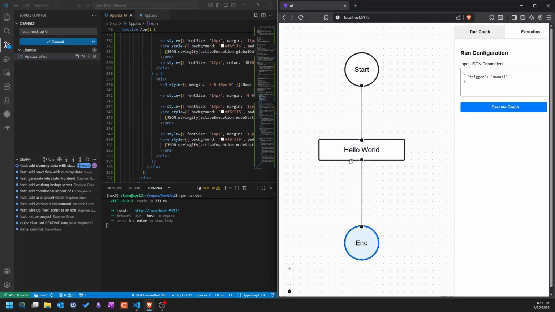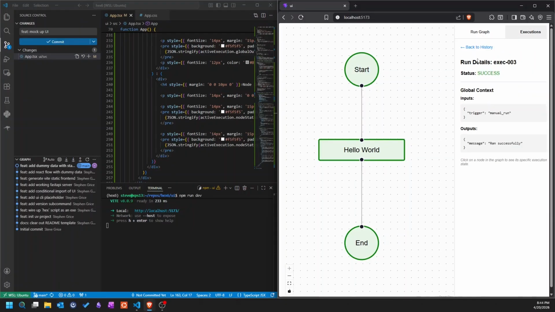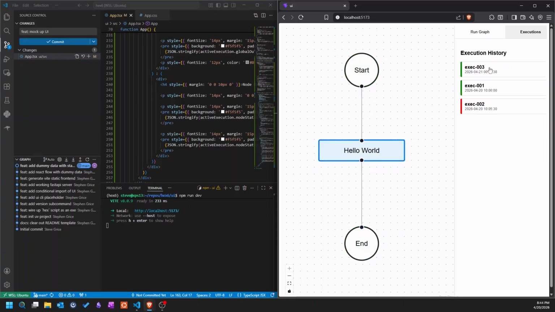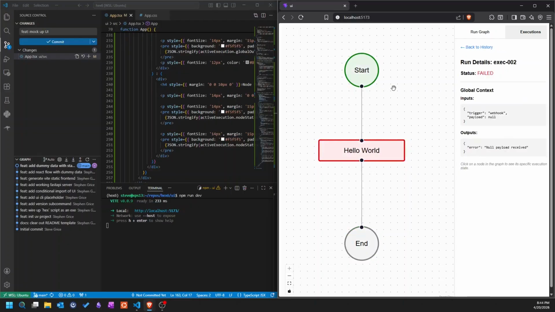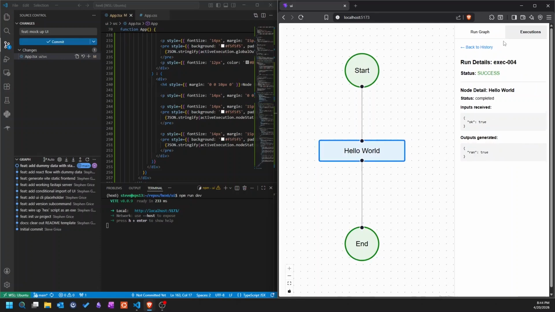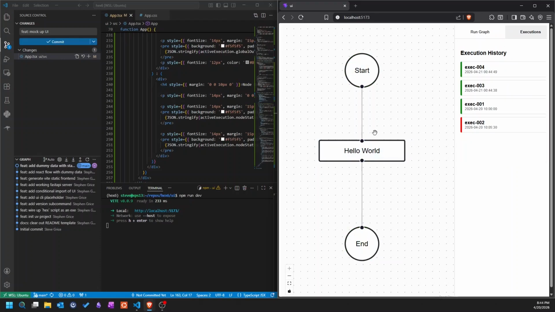You have this start, hello, and end nodes. You have a run graph, and if you hit execute graph, you can see that it worked, in quotes. It's all fake data, of course. We go back to history. You can see all the other executions. Here's a fake one that did not work. And yeah, we can run it again and it actually spins up another one, adds it to the executions history. Now we have 4.